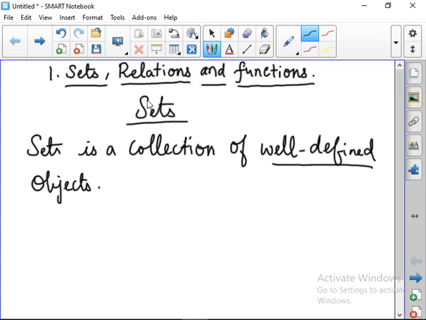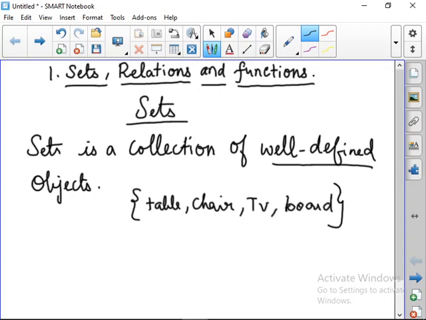For example, if you are considering this classroom, whatever things can be in this classroom, you can put them in a set. Table will be there, chair, okay, TV will be there, okay, and then board, blackboard, etc. So these are all the things that are inside the classroom. Table, chair, benches, TV, board, chalk piece, duster, bulletin board, fan, light, camera, everything will be in the set, isn't it? So it is well defined. We are saying very clearly what all is there.